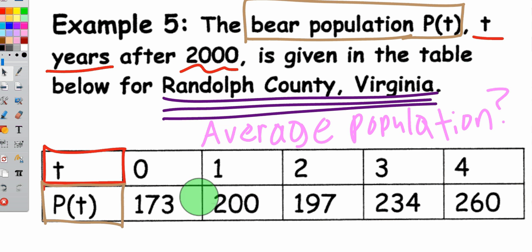Here's how it works. At 0, so at the beginning of the year 2000, there were 173 bears in Randolph County. After 1 year, at the beginning of 2001, there were 200. After 2 years, at the beginning of 2002, there were 197. 3 years, there were 234. And 4 years, there was 260. Now, this question is asking for the average population.